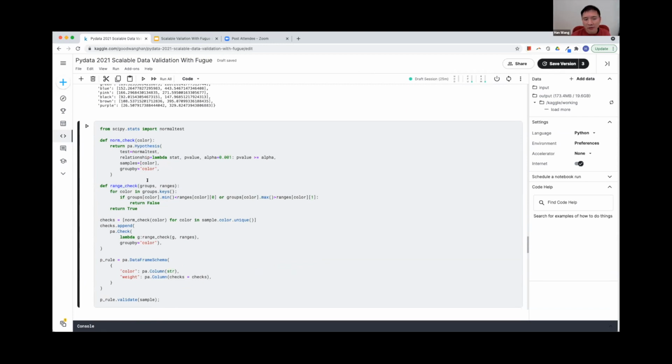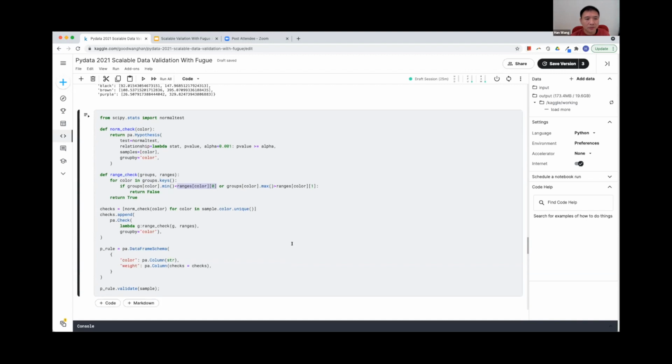And what we have to do is treat the input data frame as a key value pair, so as a dictionary. In the dictionary, the key will be the colors and the value will be the sub data frames belonging to that color. And we have to go through every key value pair of those groups. And for each group, we have to make sure the min and the max are within the given range, right?